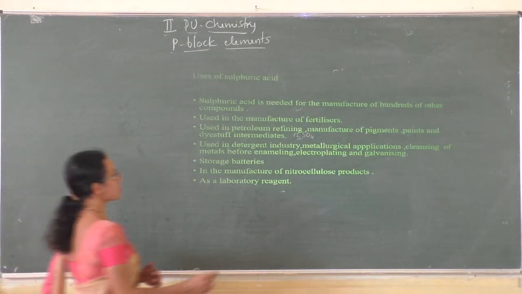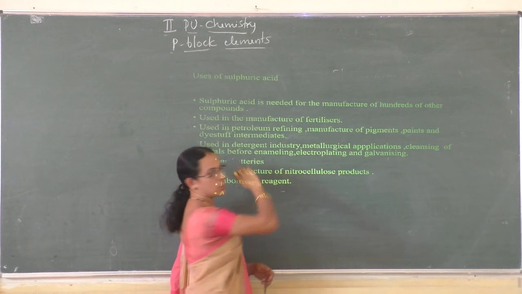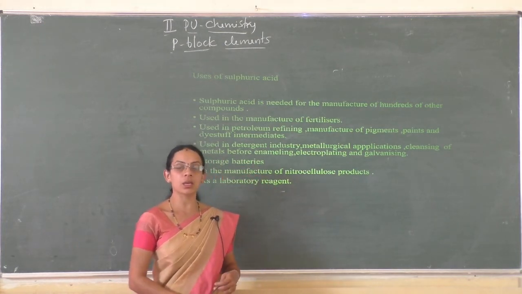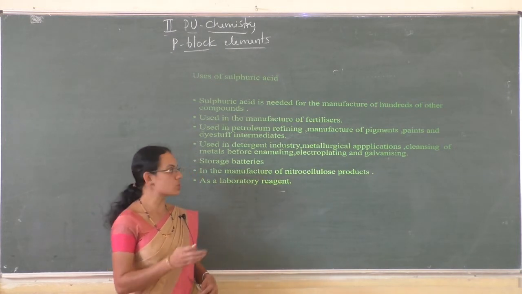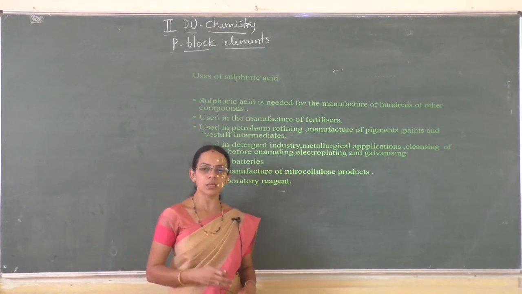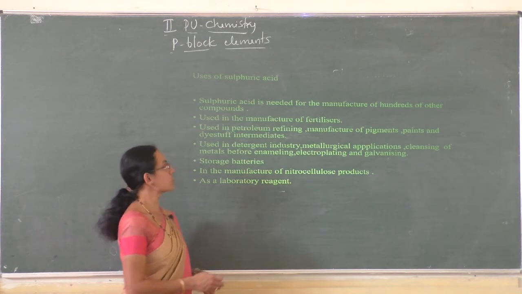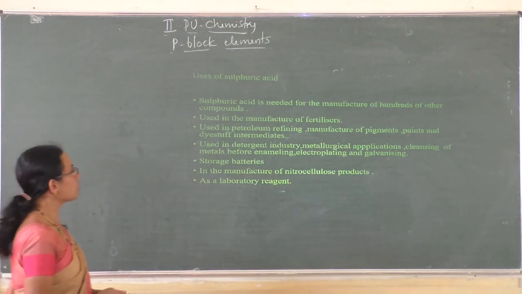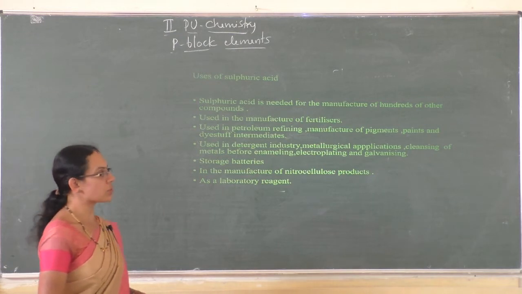Next, uses of sulfuric acid. As I said in the last class, concentrated sulfuric acid is named the king of chemicals because it is used to prepare many other industrially important chemical compounds. Some of the uses of concentrated sulfuric acid are: sulfuric acid is needed for the manufacture of hundreds of